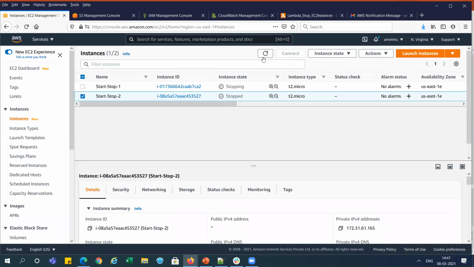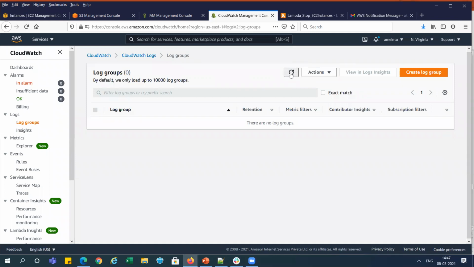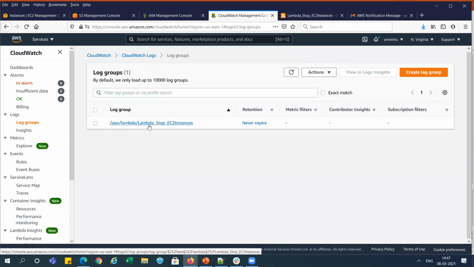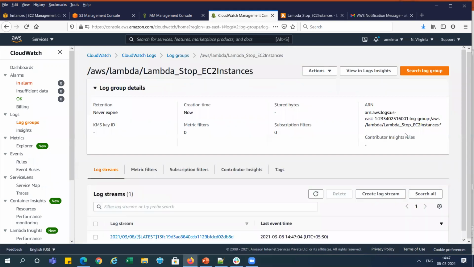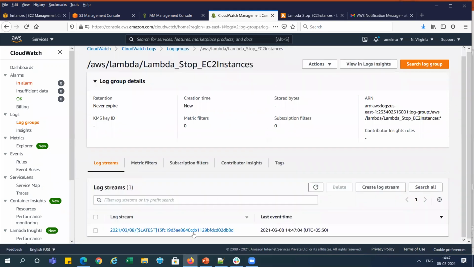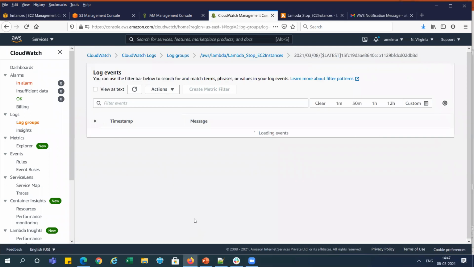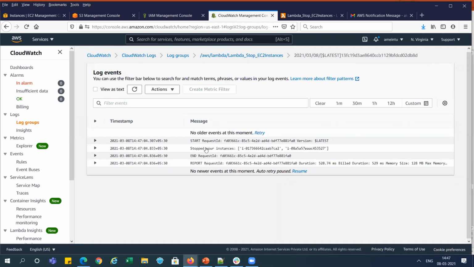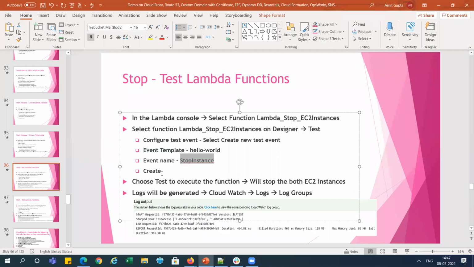It is stopping, right? And you can see the CloudWatch log also here. It will generate the logs. You can see stop EC2 instance, and you can go there and check out the logs also. Same thing, stop your instance, we are getting here. So this we have done, and you can see I have put some sample log over here, right?